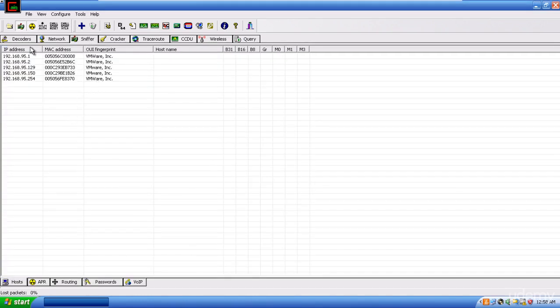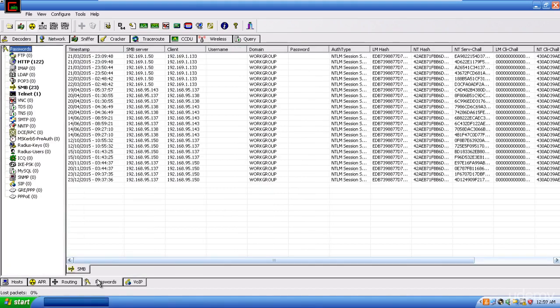In the sniffing part, which we used before, we can sniff the network. We click on the plus sign, and it will discover all the IP and MAC addresses inside the same network. Then you can click here to sniff the network, and it will start sniffing traffic. It only looks for usernames and passwords in any traffic inside this network, and if it gets any, it will save them inside the password tab, categorized according to the service.